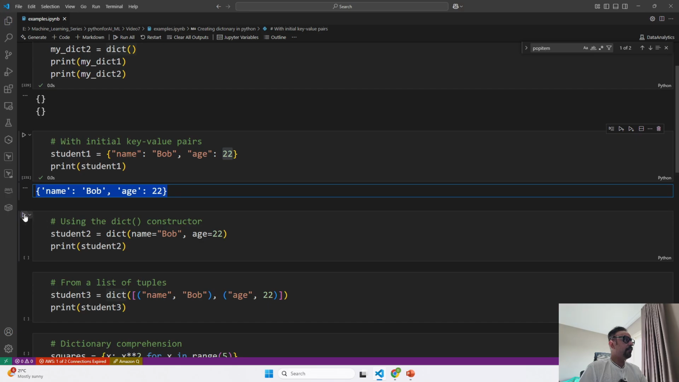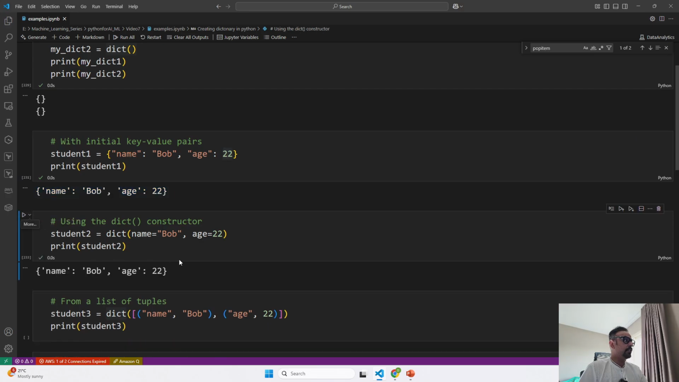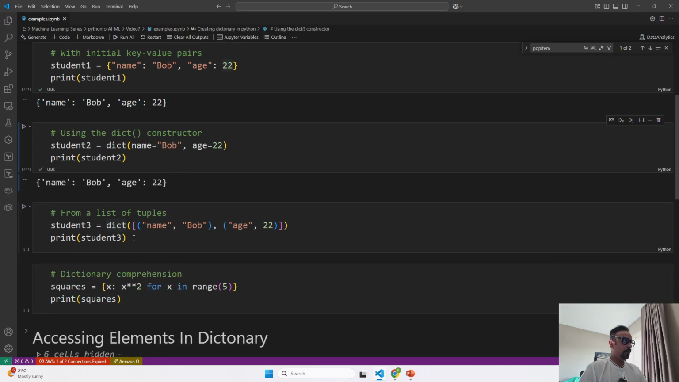Now the same way we will do it for the dict constructor, and you will see it has been stored. Now we are going to the next level, where we are adding a tuple inside a list, and we are passing that list to a dictionary constructor.